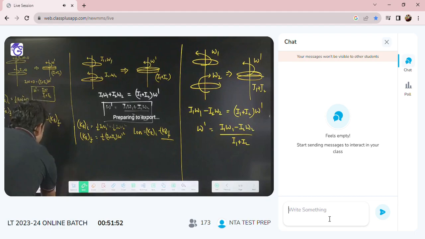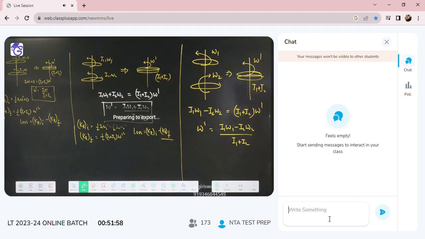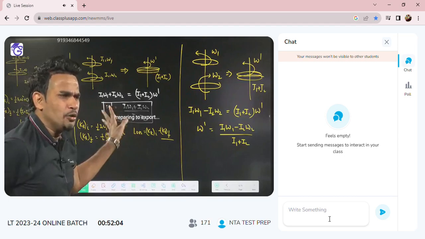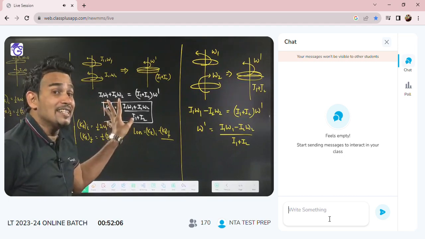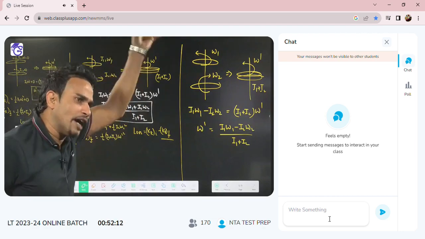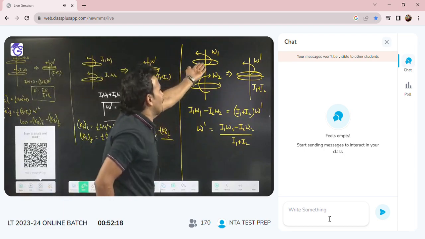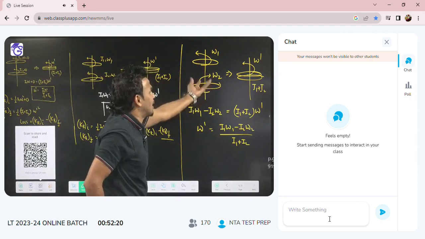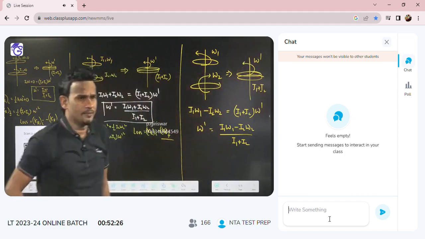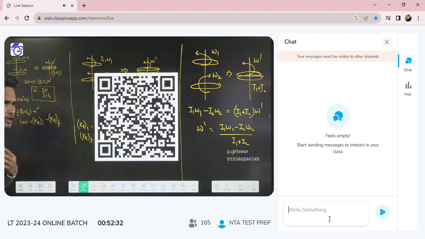So this is how we talk about it. Now I'll send you homework in the afternoon; do the homework and you'll get a better idea. For kinetic energy, there is no need to use minus, as kinetic energy has nothing to do with direction. The initial kinetic energy is half I1 omega 1 square plus half I2 omega 2 square, and the total final is half I1 plus I2 into omega dash square. Again you can find the change in kinetic energy, no problem.